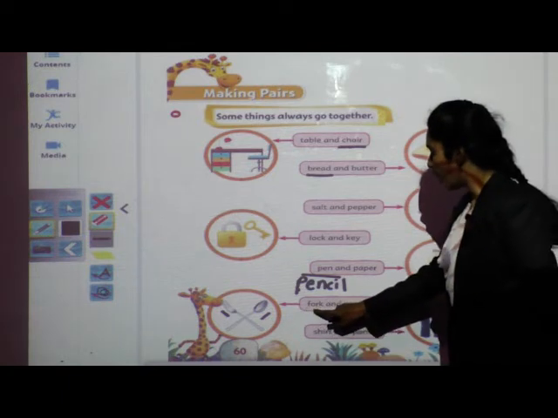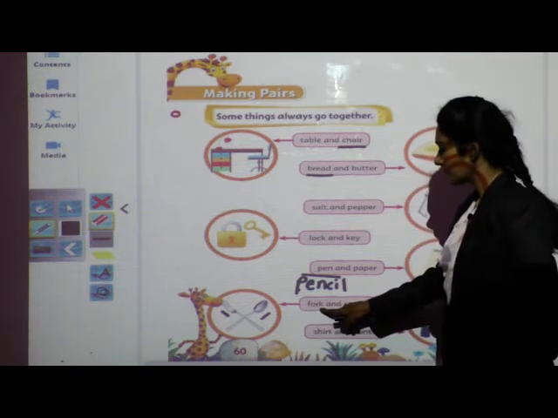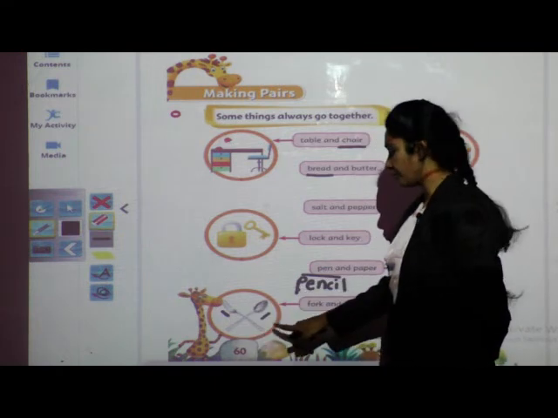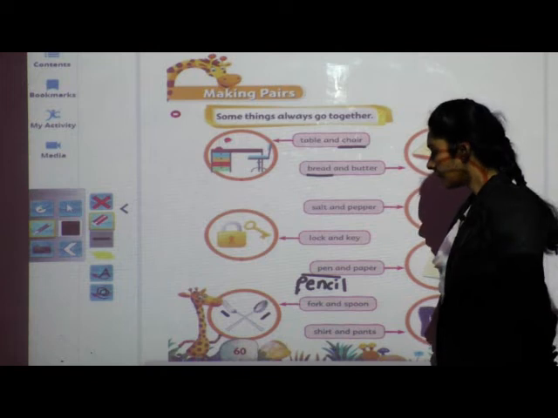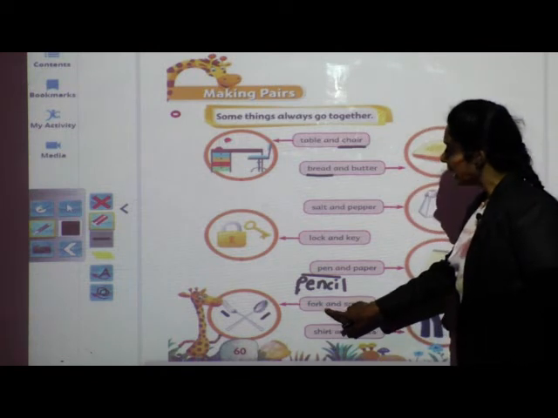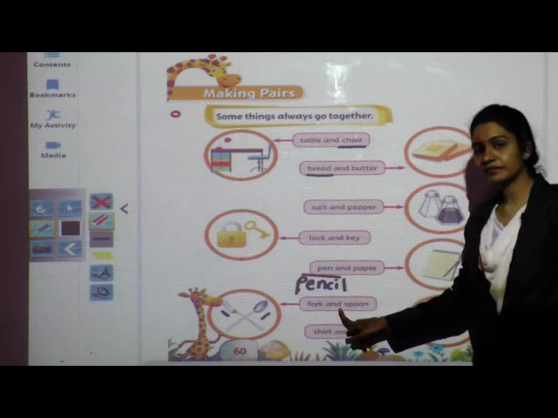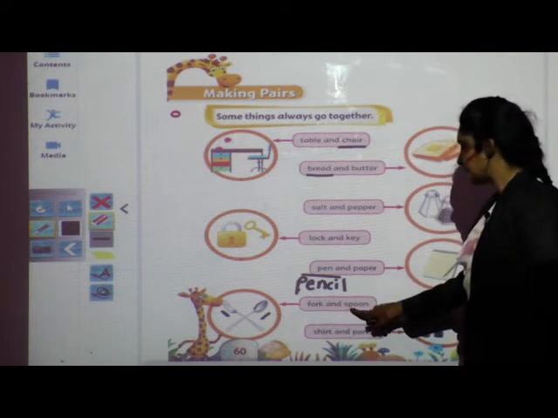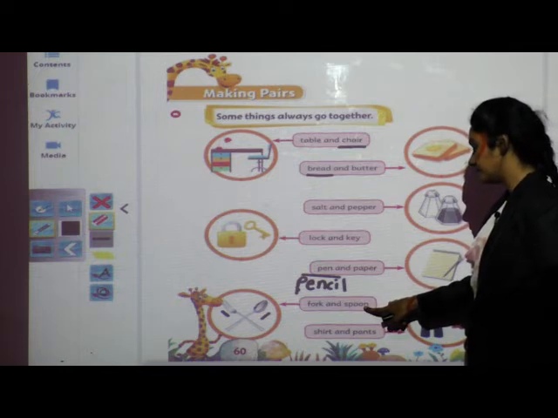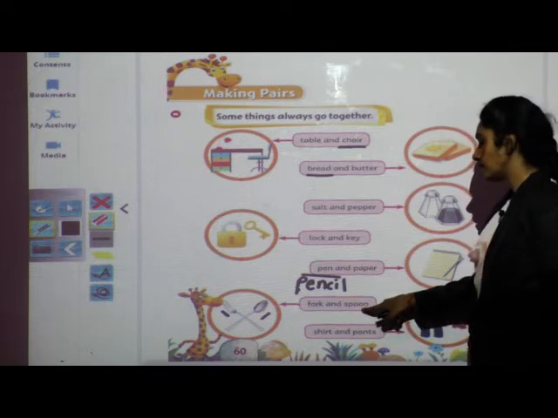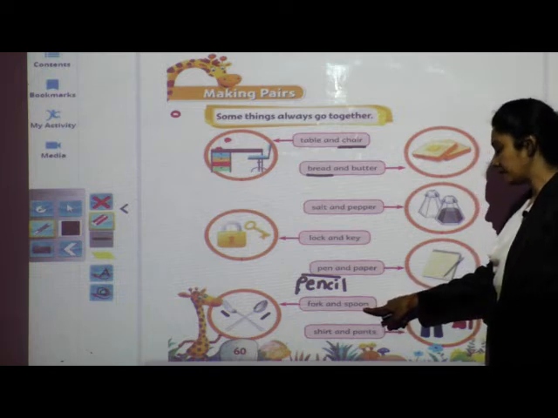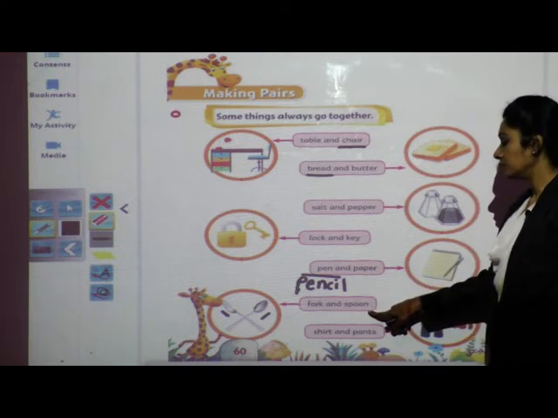Next, fork, fork, and, spoon. S-P-double O-N, spoon.